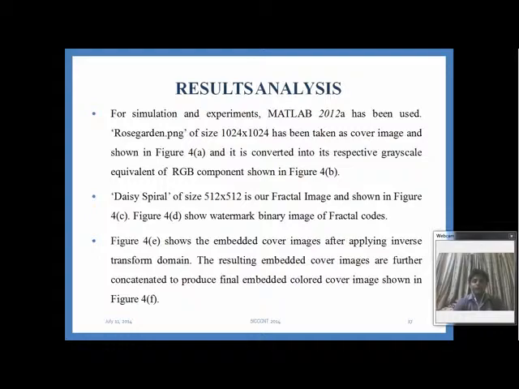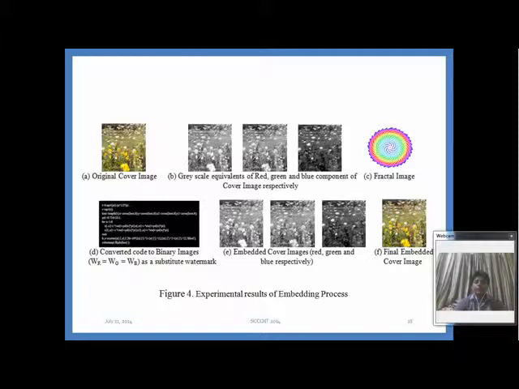For the result analysis, we have taken rosegarden.png with bit depth 24, size of 1024 by 1024, and then separated it into its grayscale equivalent of RGB component. And you can see the fractal image, which is our original watermark, but instead of using this image, we convert it into code, and then convert that code into a binary image, which is much lesser in size with bit depth 1.